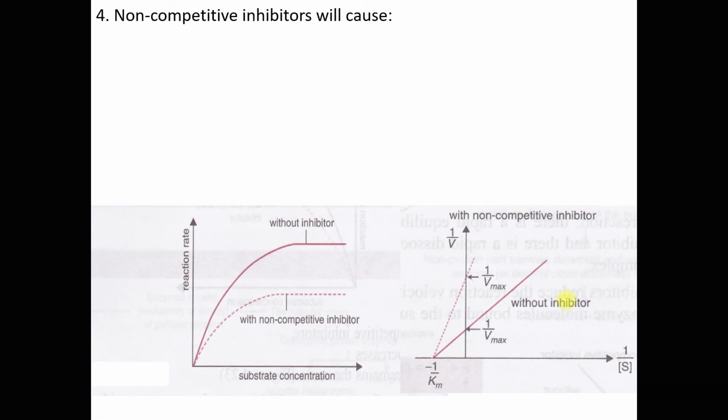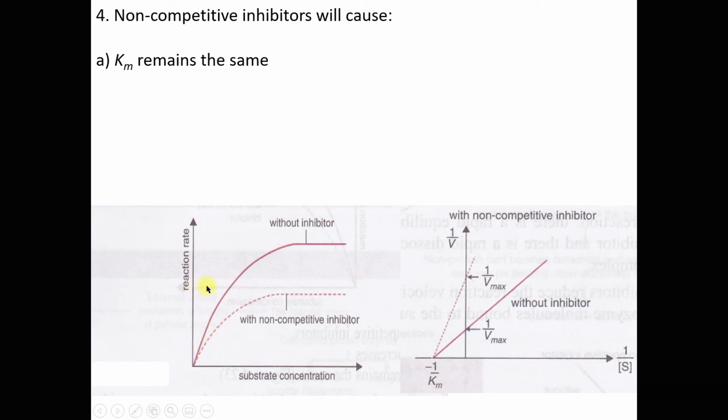So, when it comes to the Michaelis-Menten plot and the Lineweaver-Burk plot, a non-competitive inhibitor will cause the Km to remain the same. Look at this Michaelis-Menten plot, without inhibitor and with inhibitor, at half Vmax.